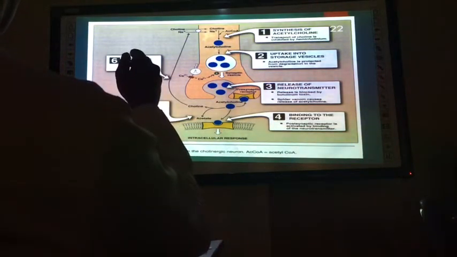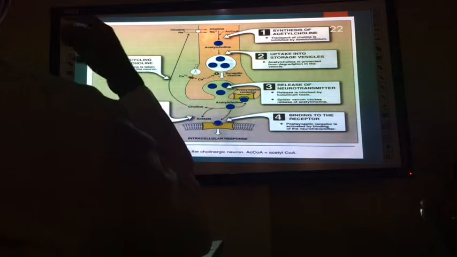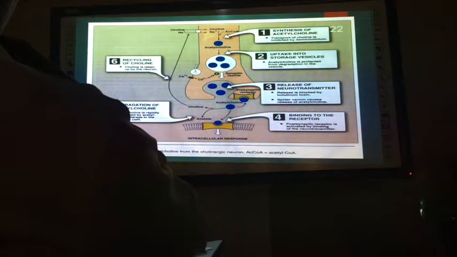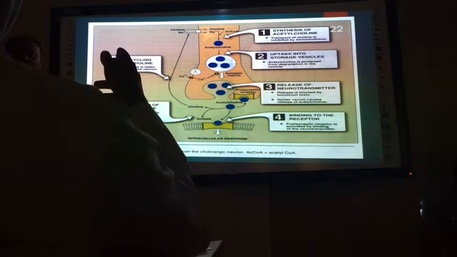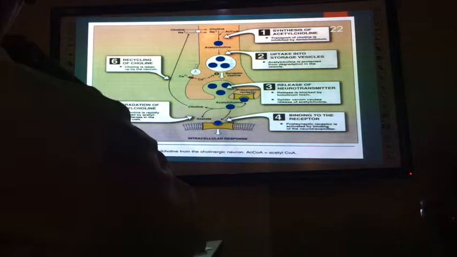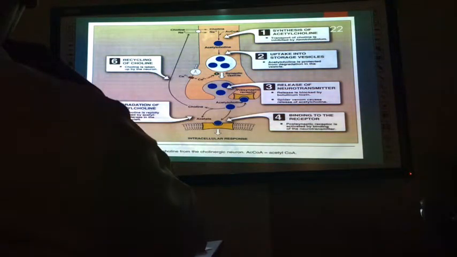Doctor, there you said presynaptic and postsynaptic. What do you mean? You said when presynaptic becomes ganglion. Yeah, just a minute. I will show the diagram.